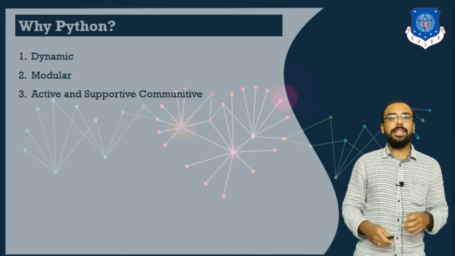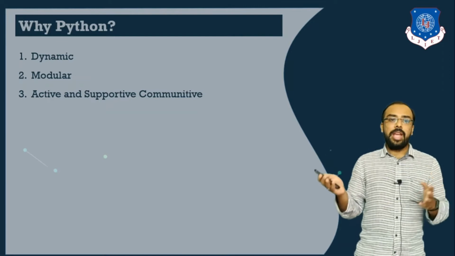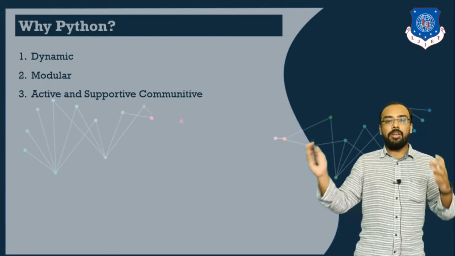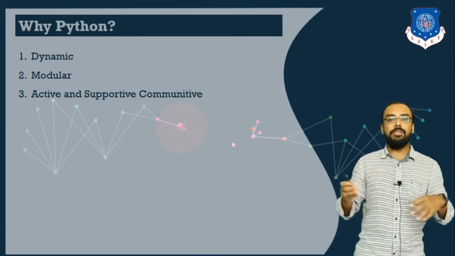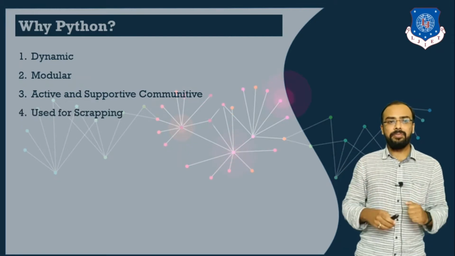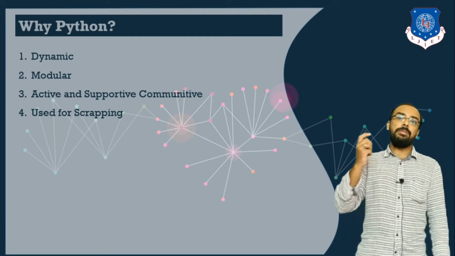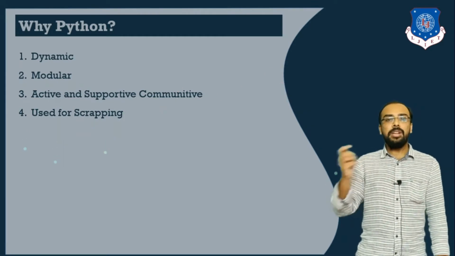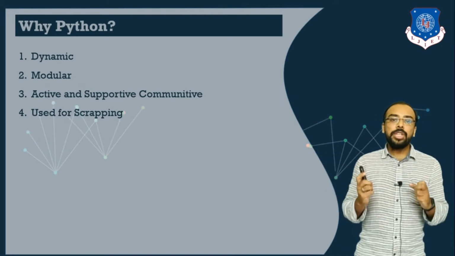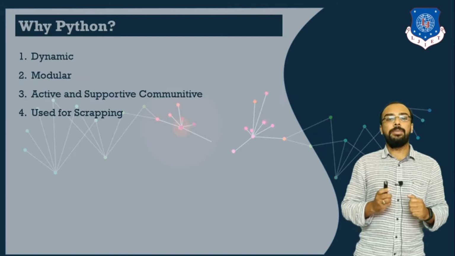Next thing that comes here is an active and supportive community. Now what do we mean by this? As we have discussed previously, it provides very good and very powerful developer communities which are available. They can help us in every aspect. Now the next terminology that comes here is scraping. What do we mean by scraping? Scraping is mainly used to describe an algorithm or a program that can be used when we want to extract large data from different websites.